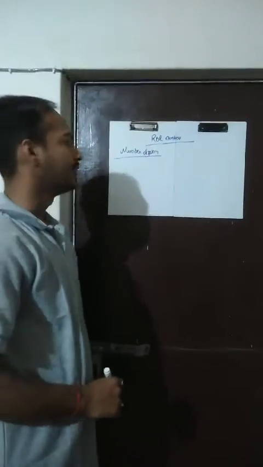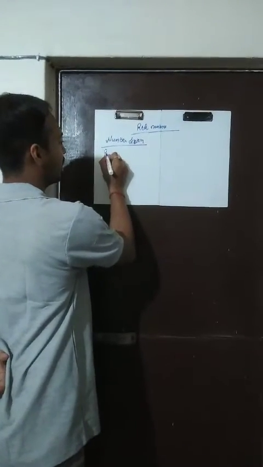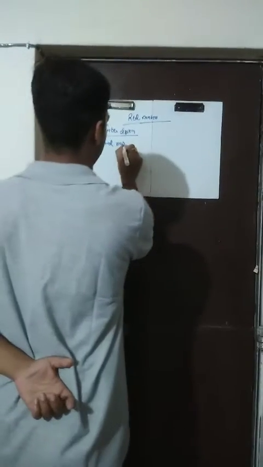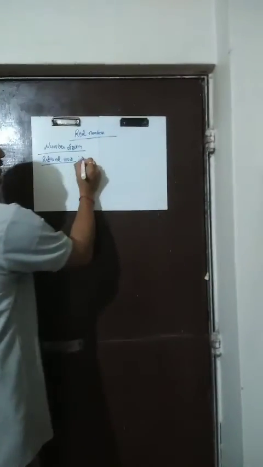So after integers, we have a new member in our number system, which is rational numbers. So let us first define rational numbers.